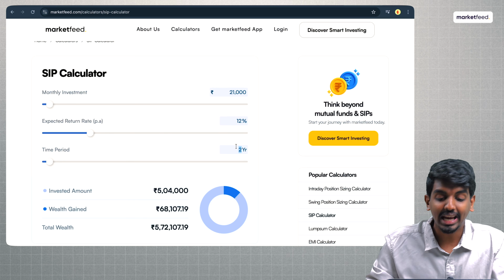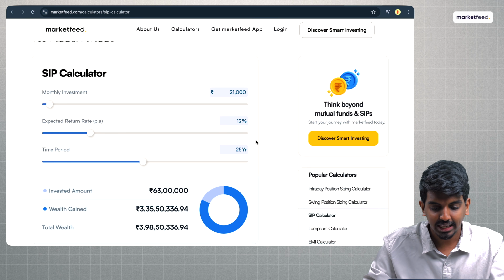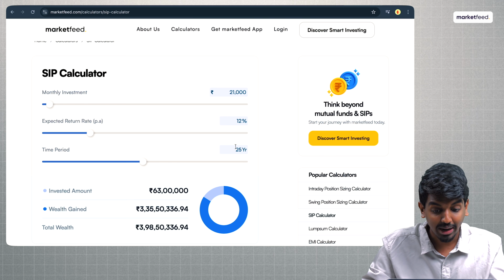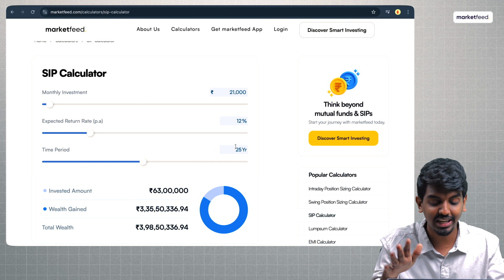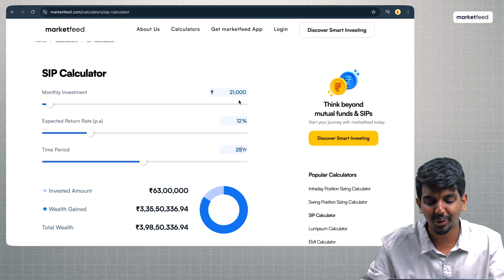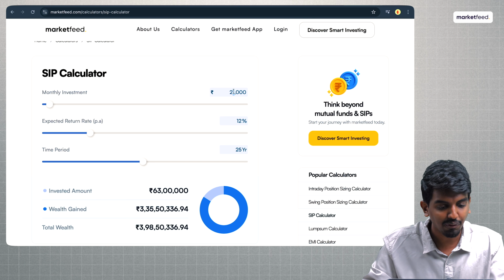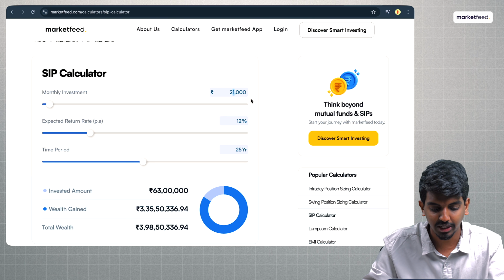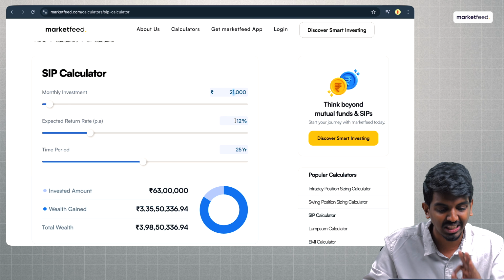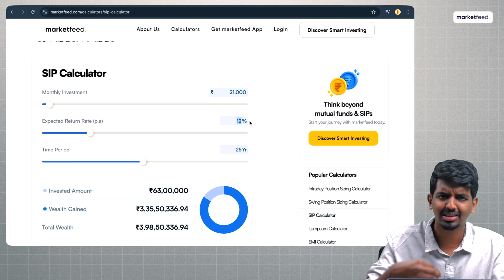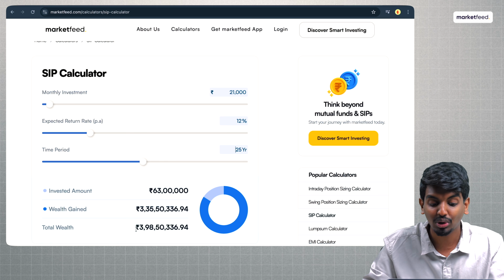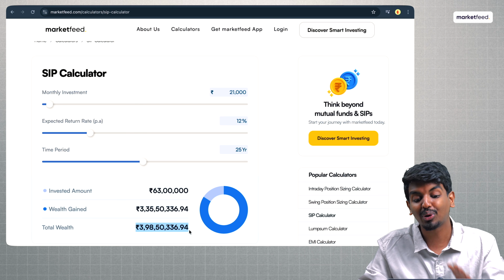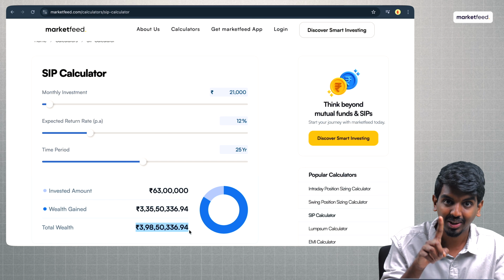So here I'll open the SIP calculator of marketfeed. Let's give the values here. I'm going to be investing for a period of 25 years. Again, your numbers may vary. For yourself, you can come and enter your numbers here. You can see that if I'm going to make a monthly investment of 21,000 with an expected return of 12%, let's say I'm going to invest into Nifty for a period of 25 years, my total wealth will be only 4 crore rupees. A problem, right?